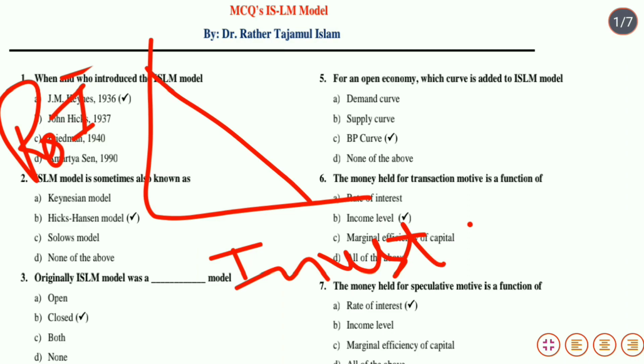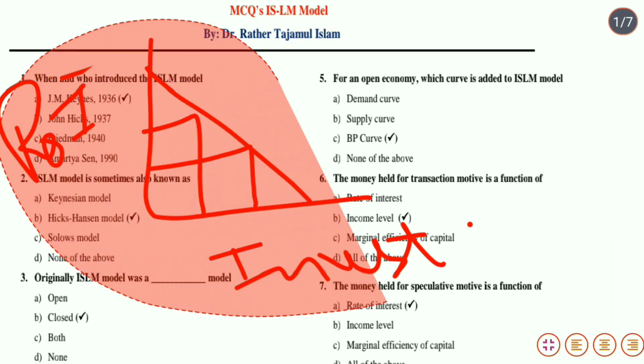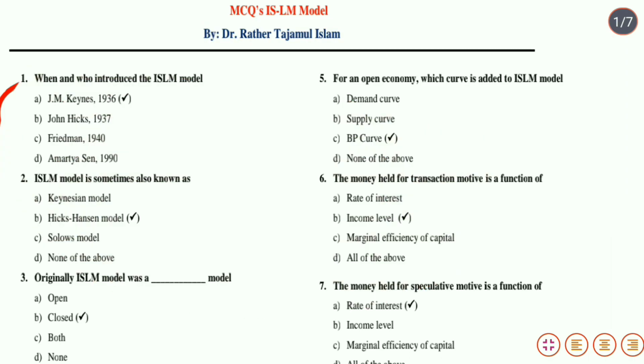It is also sloping downwards from left to right. As the rate of interest increases, the amount of investment demanded decreases. As the rate of interest decreases, the amount of investment increases. That means there is inverse relationship between the rate of interest and amount of investment demanded.